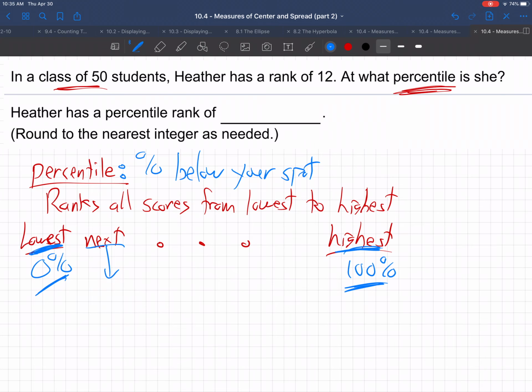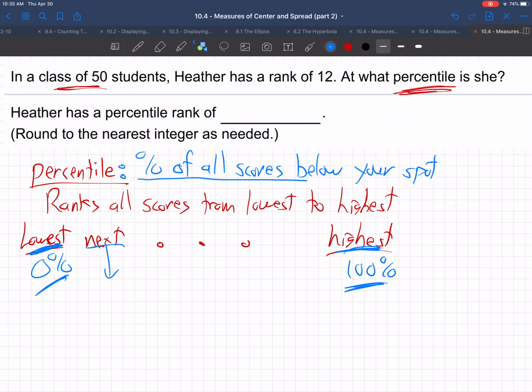It's the percentage of all scores that are below your spot. So, percent below: the percentage of all scores that are below your spot.